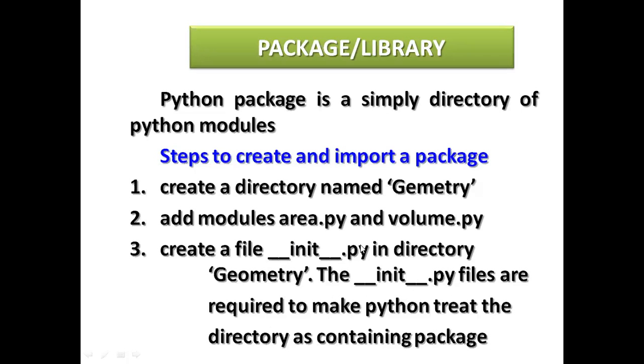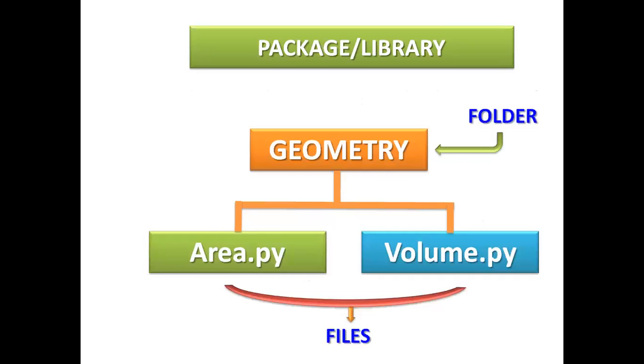Whenever you want to import these, you can import your own package or library. See here, geometry is a folder which you can create, and in it area.py and volume.py files are contained.